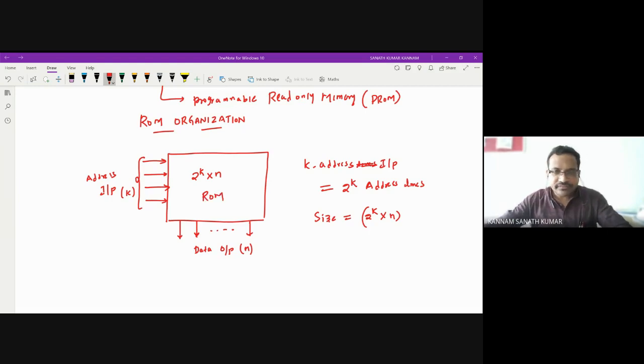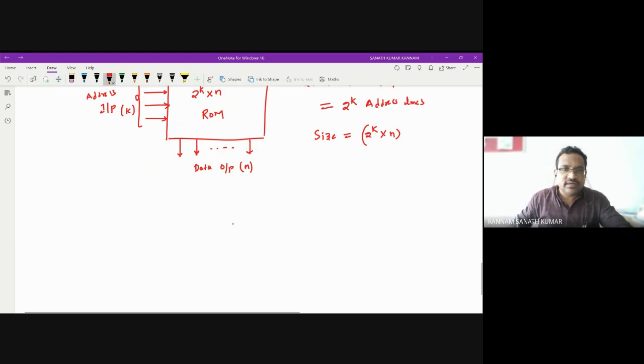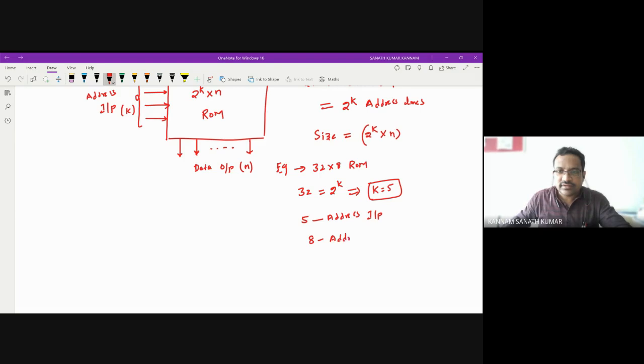Let us take one example: a 32 cross 8 ROM. 32 equals 2 power k, so k equals 5, since 2 power 5 is 32. So there are 5 address inputs and 8 data outputs.